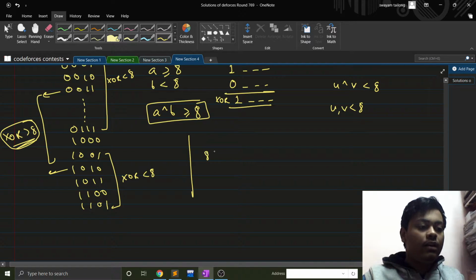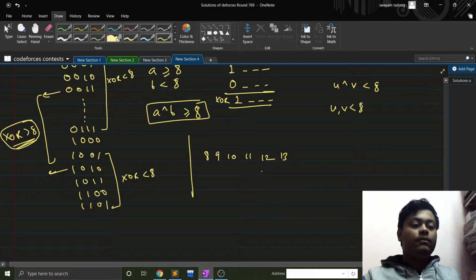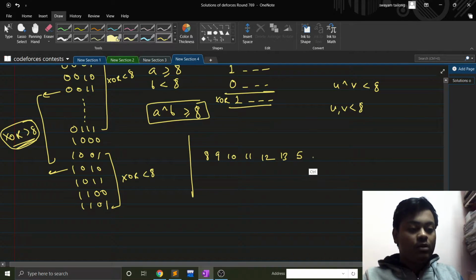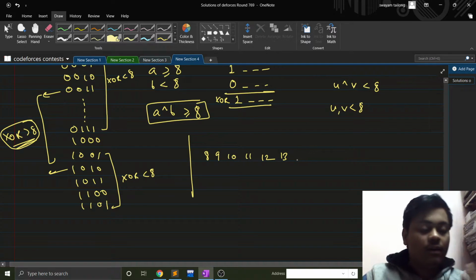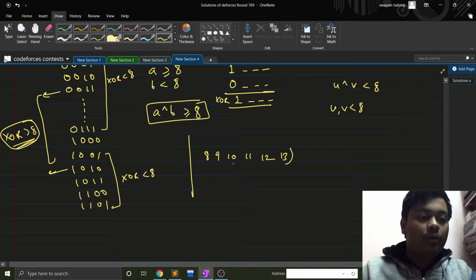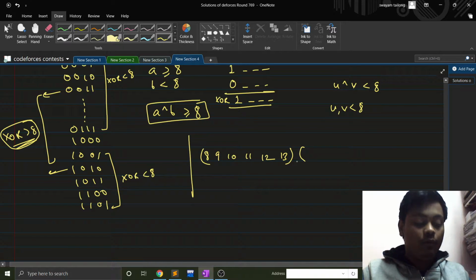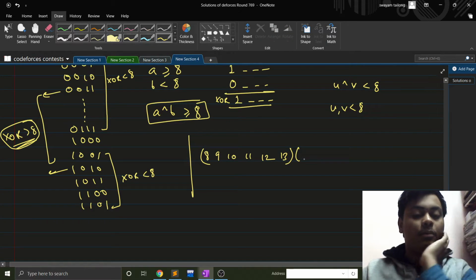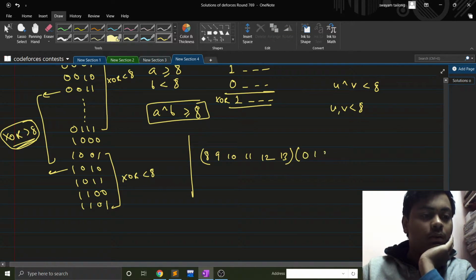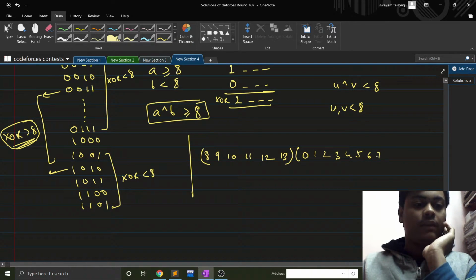I can start with 8, 9, 10, 11, 12, 13, right? Then I can just put a 5. I can put the other group of numbers. We'll see how we arrange those numbers. Some other group of numbers like 0, 1, 2, 3, 4, 5, 6 and 7, right?